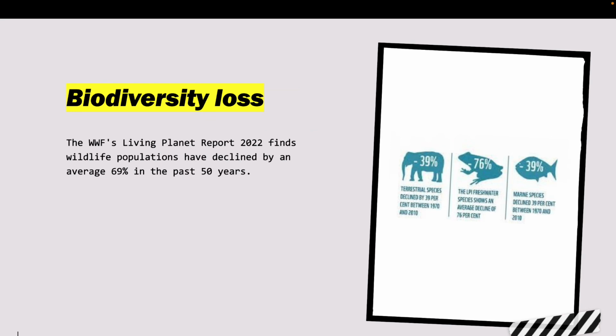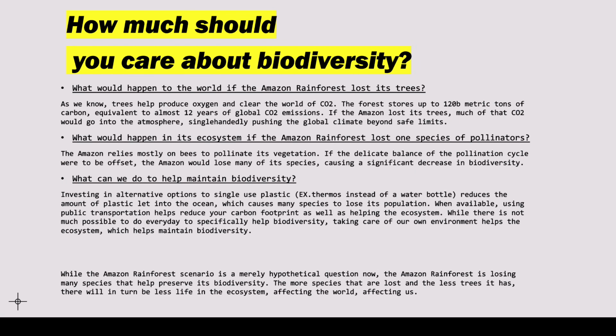Biodiversity loss. The WWF's Living Planet Report 2022 finds wildlife populations have declined by an average of 69% in the past 50 years. How much should you care about biodiversity? What would happen to the world if the Amazon rainforest lost its trees? As we know, trees help produce oxygen and clear the world of CO2. The forest stores up to 120 metric tons of carbon, equivalent to almost 12 years of global CO2 emissions.